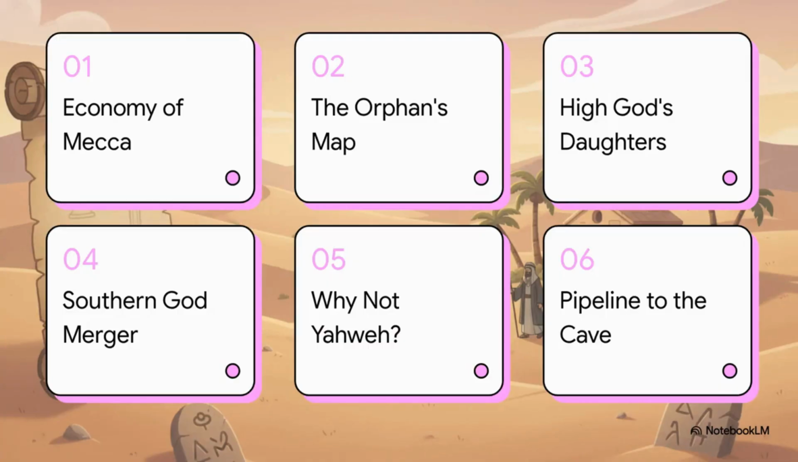Okay, here's our roadmap for today. 1. The economy of Mecca. 2. The orphan's map. 3. The high god's daughters. 4. The southern gods merger. 5. Why not Yahweh? And 6. The pipeline to the cave. Let's get right into it.